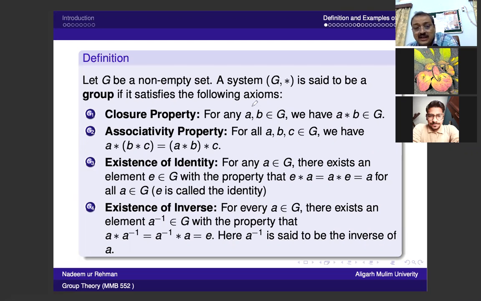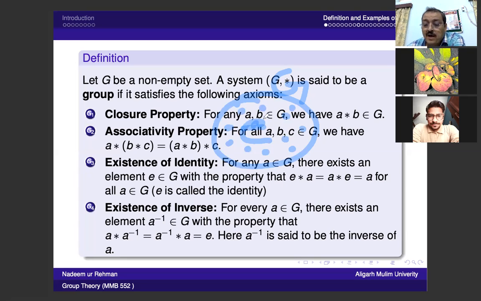That means, suppose we have this set G, and in G we have to find this element e. This is the only element in the whole set such that when we take a composition of it with any element of the set, whether the set is infinite or finite, it gives the element itself.